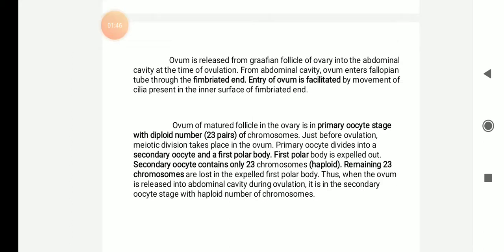So initially the ovum will be diploid in nature. Next it will undergo meiotic division. It will be divided into two, a secondary oocyte and a first polar body, each consisting of 23 chromosomes. The first polar body will be expelled and destroyed, whereas the secondary oocyte will be released, containing only 23 chromosomes.